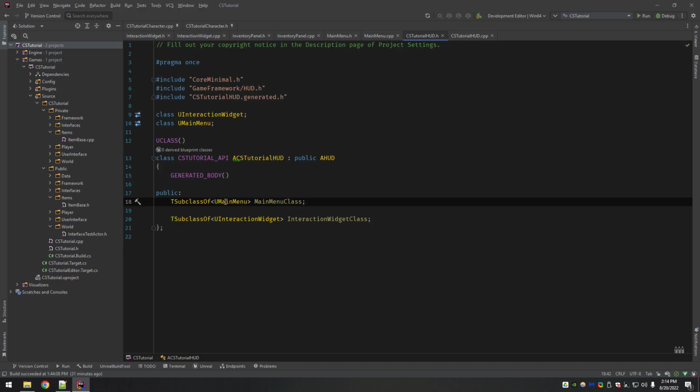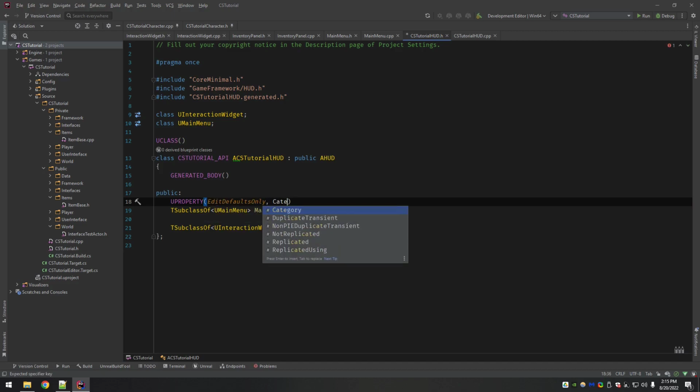I don't know any other way to do it. You can't create these like you can other classes because the visual aspect is purely stored in the editor. So you have to have a way to set that in the editor. I'll talk about that more in just a second when we go to create them. These should be U properties, edit defaults only, widgets.